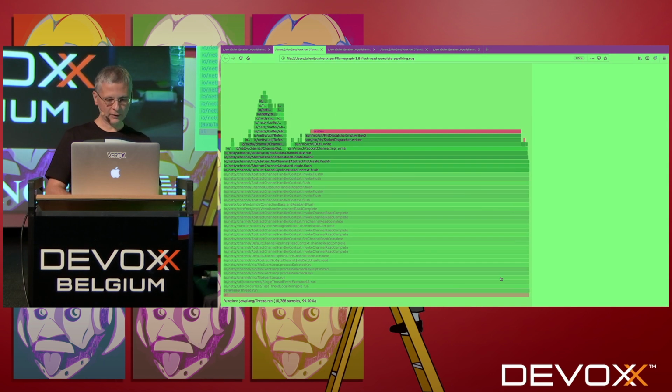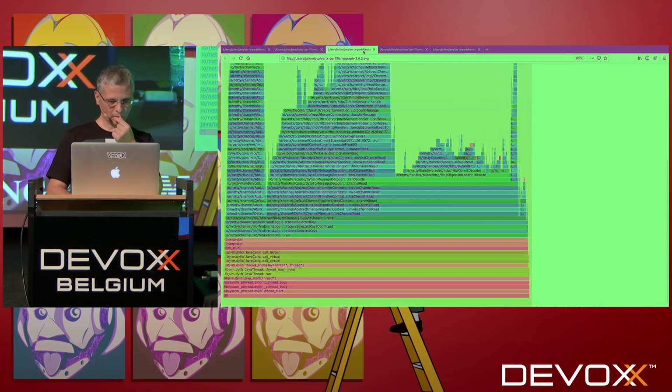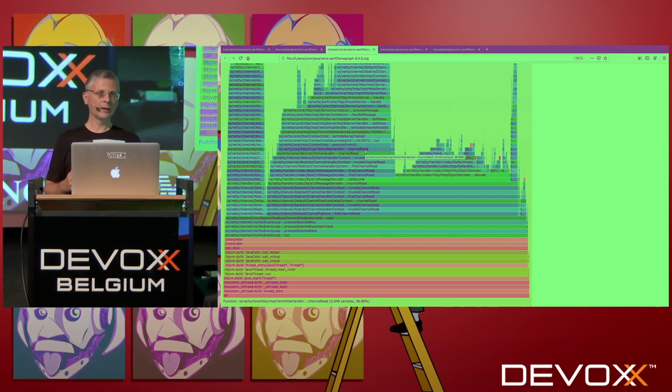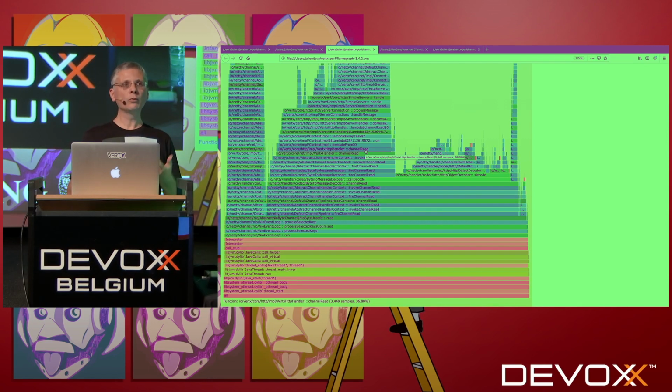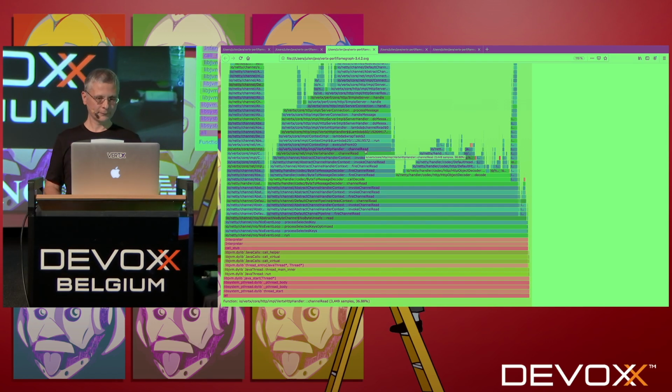So first, we do have here a new flame graph. It's more or less the same flame graph as before. We measure the same thing, but in this flame graph, we do something special. We use different colors, and we ask the flame graph to show everything that was inlined in blue, and everything that is not inlined in green. So of course, the more blue we have, the better it is, right?